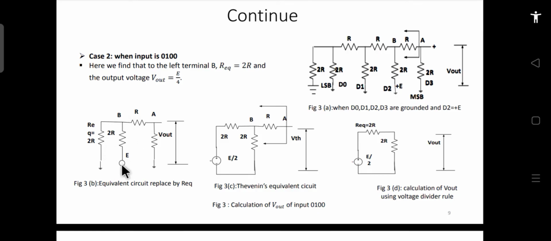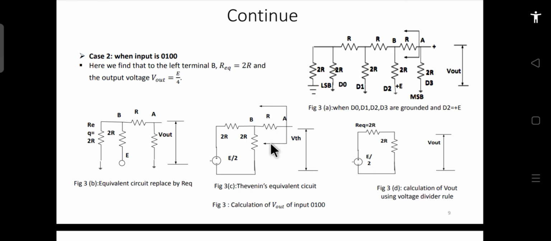So it is connected to E volt, and then to the left of this terminal, the resistance will be equal to 2R, whereas on the right it will be the same. So R and 2R are there. Now if you want to find this resistance, you see this is 2R and this is also 2R. So this is E. Earlier you found that the Thevenin's voltage is E by 2. Now these two resistances, you have made this open, and this is your resistance R.